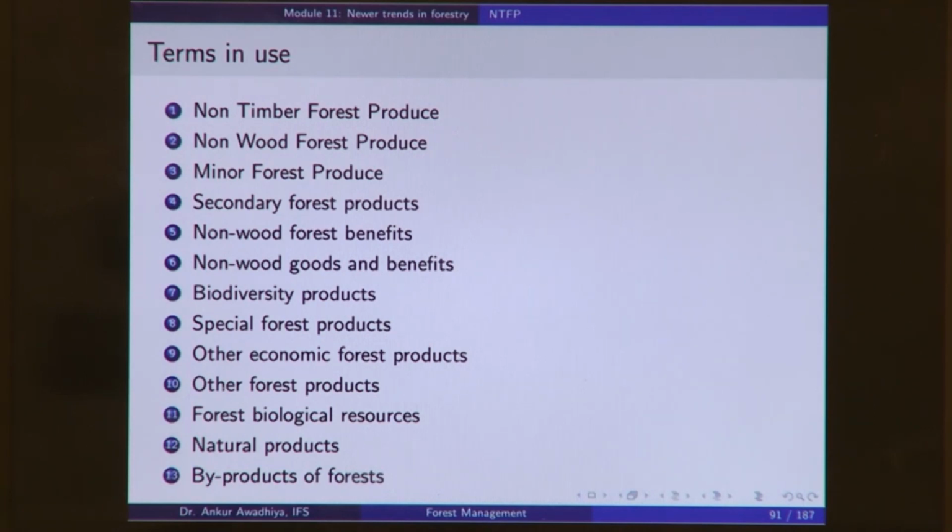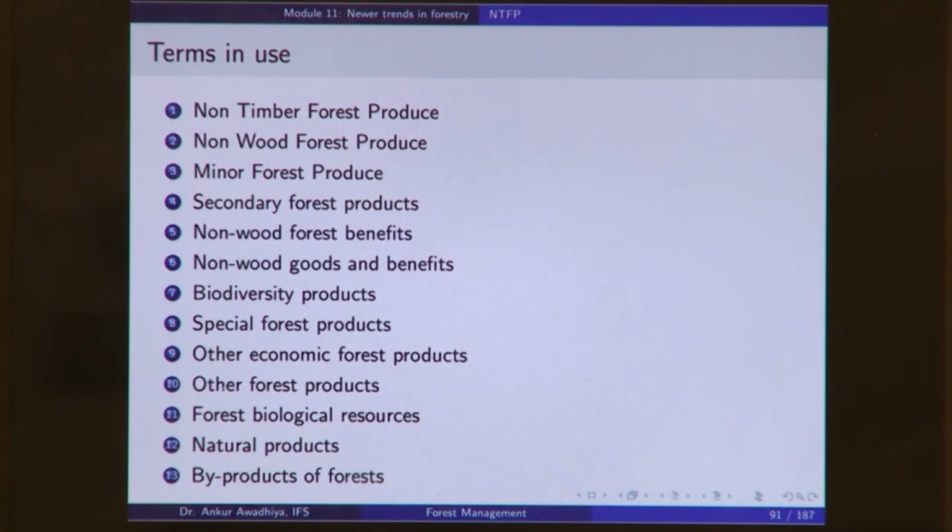Another term is special forest products. These are not the common products like timber or wood. These are something special, because we were not considering them before. Or we call them other economic forest products, because they have an economic value, but so far we were only concentrated on timber, and these are something other than timber. So, other economic forest products, other forest products, forest biological resources, natural products and byproducts of forest.